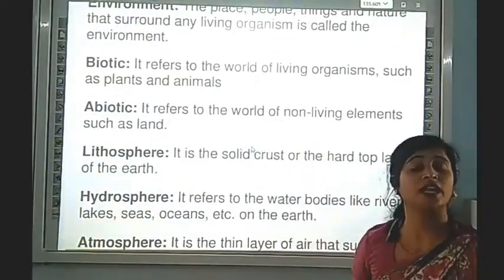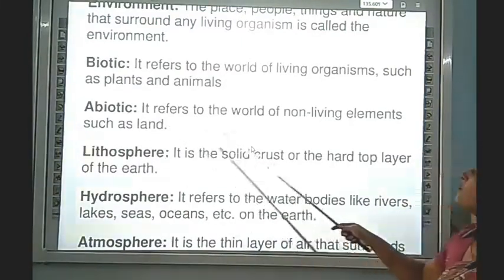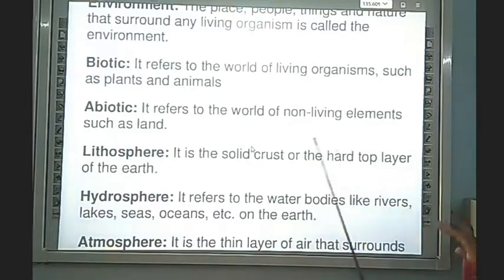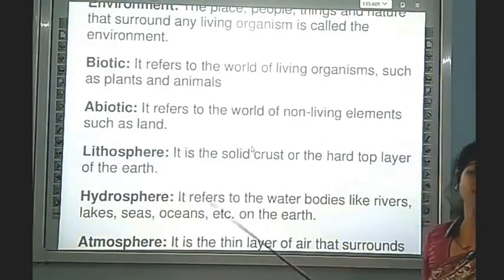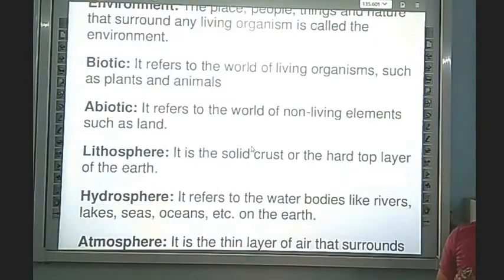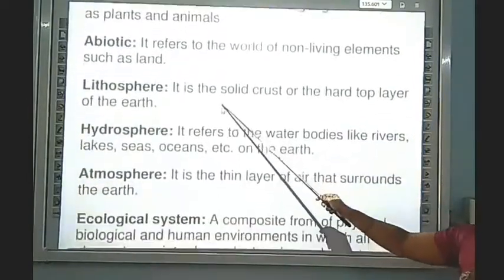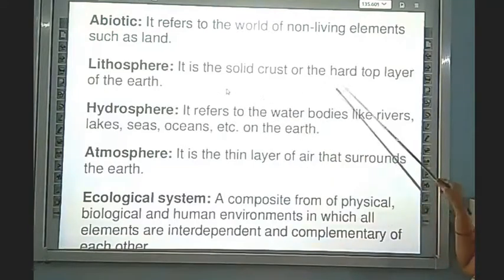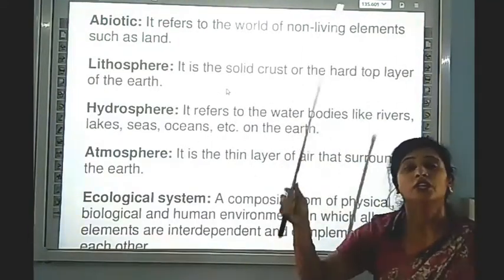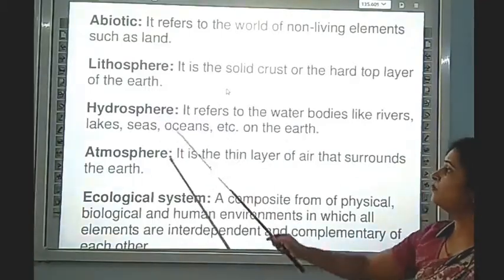Now we are coming to our next point, that is abiotic. What is abiotic? It refers to the world of all the non-living things included in abiotic, like land, soil, water. These non-living bodies are considered abiotic. Now we are coming to the lithosphere. What is the lithosphere? It is the solid crust of the top layer of the earth. The topmost upper layer of the earth is called lithosphere.